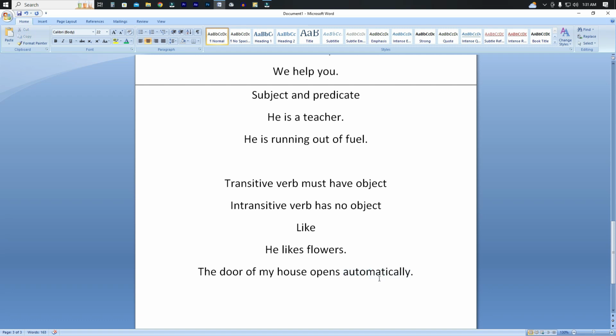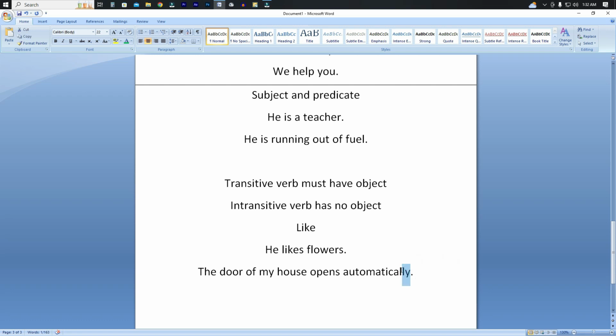No, it's not a noun, because we know very well that if there is the syllable "ly," then the word is normally an adverb. A prefix stands before the word and a suffix stands after the word.